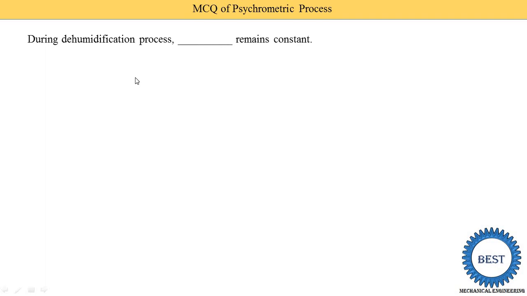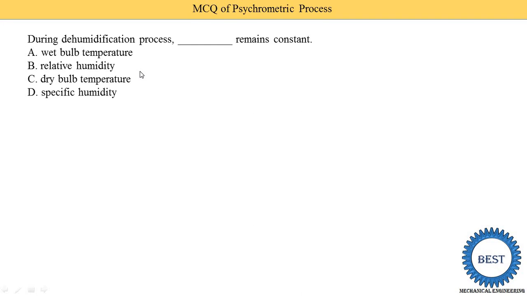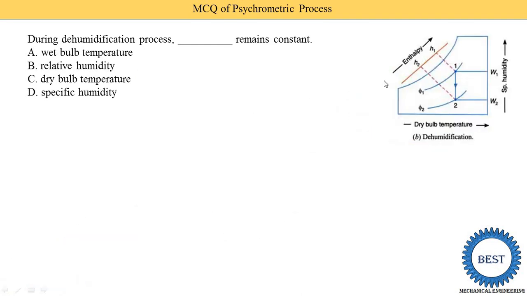During the dehumidification process, which parameter remains constant? Wet bulb temperature, relative humidity, dry bulb temperature, or specific humidity? Here is the psychrometric chart and the dehumidification process. If we project this line onto the x-axis, we get only one point, which means the dry bulb temperature is the same at inlet and outlet. That means the dry bulb temperature remains constant. So option C is the correct answer.